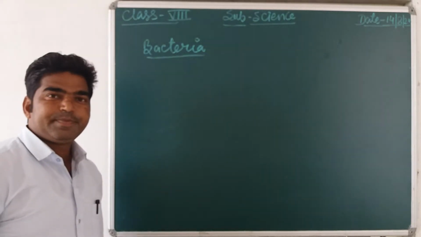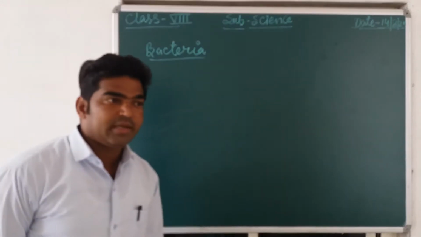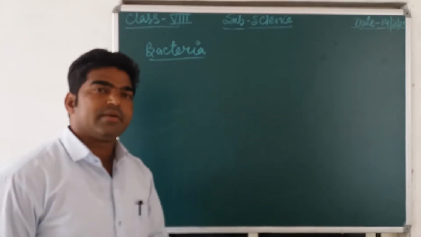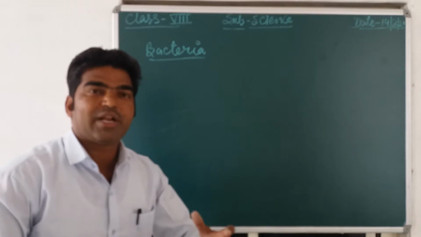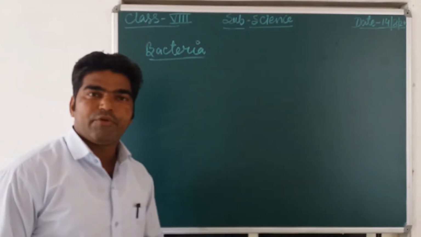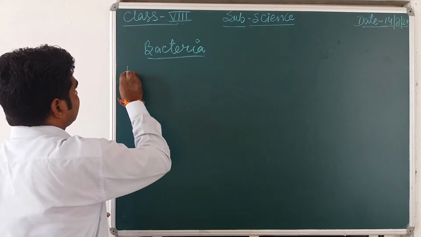Now, for bacteria, first we are going to discuss the habitat, meaning the living places of bacteria. So the first one is habitat.